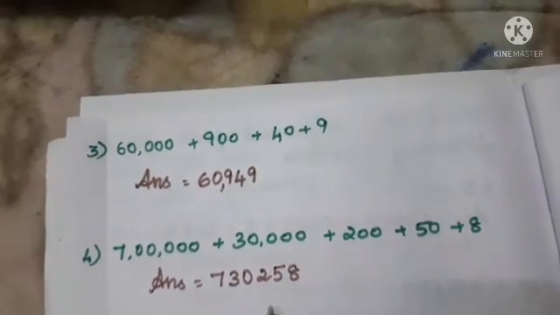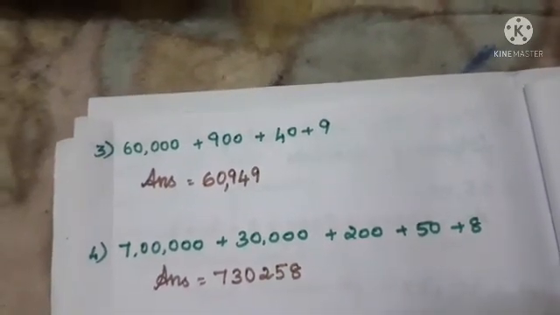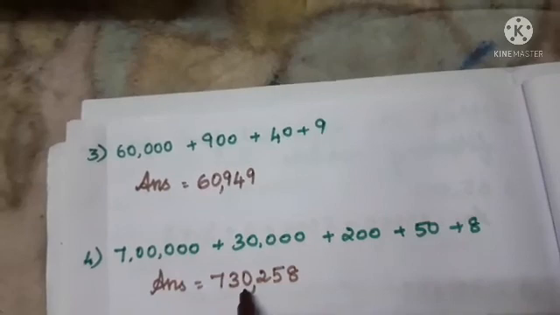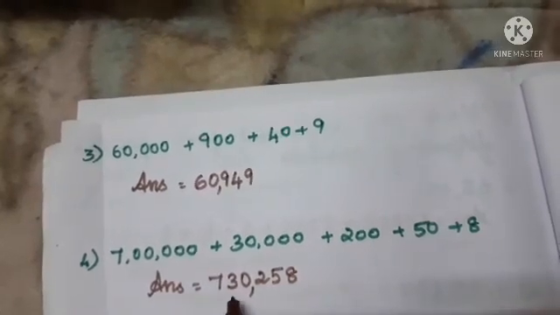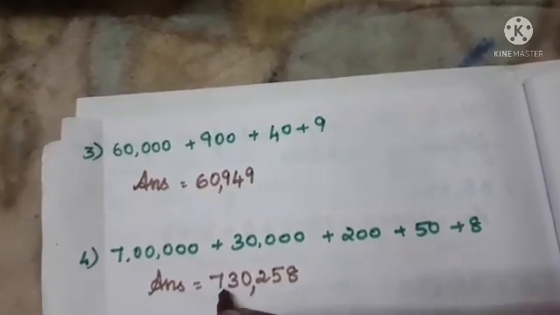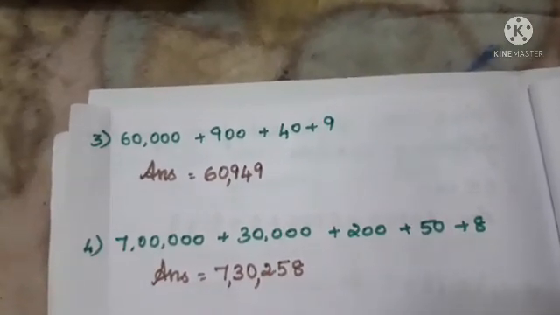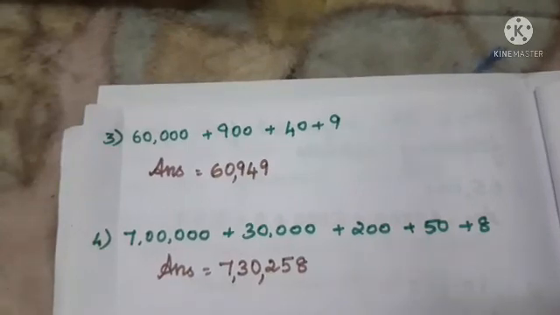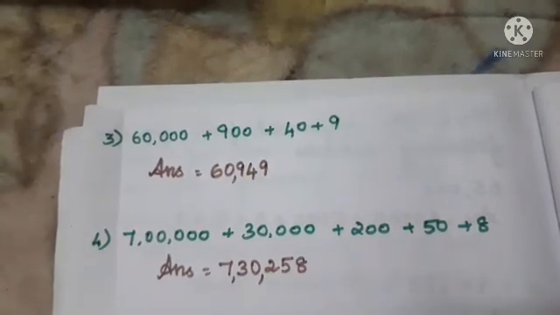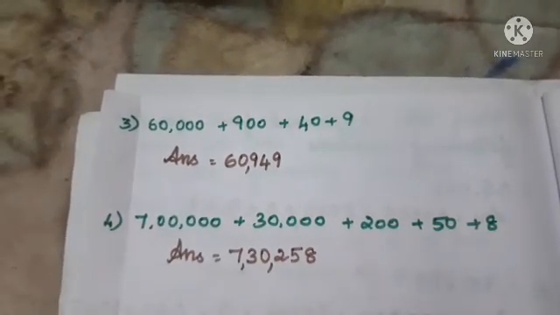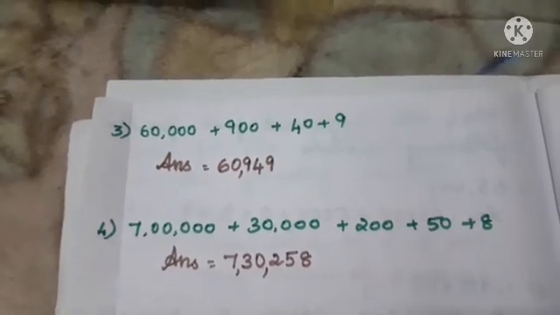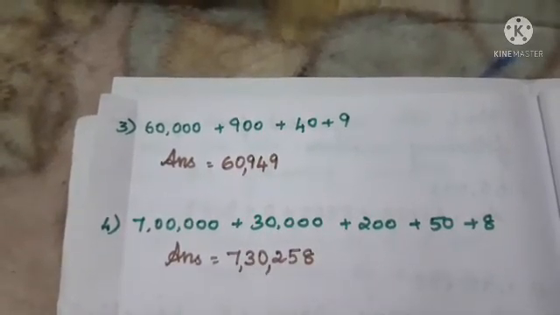You can place the comma. So after ones, tens, 100 you have to put the comma, then 1000, 10,000. After 1000 and 10,000 we have to put the comma. So we got the answer as 7,30,258. Okay, 7,30,258 is our answer.